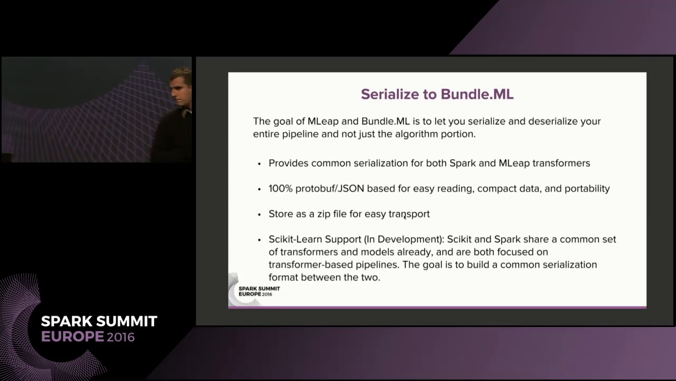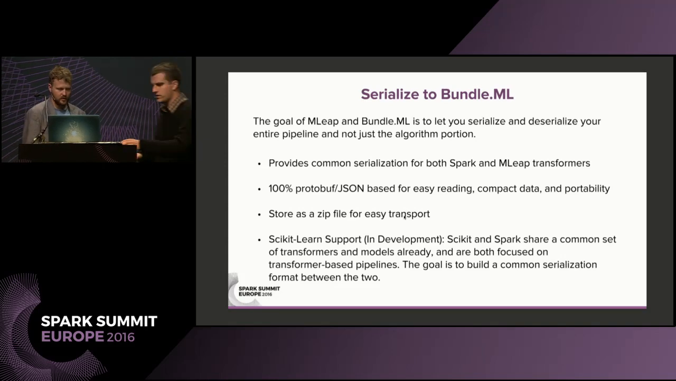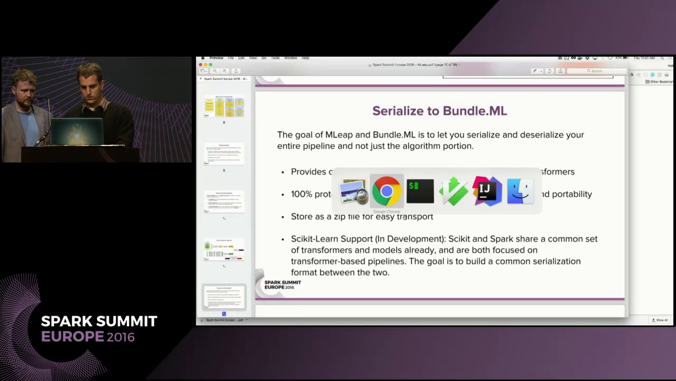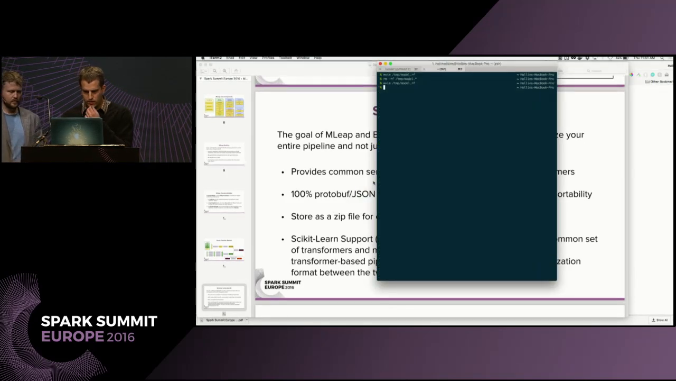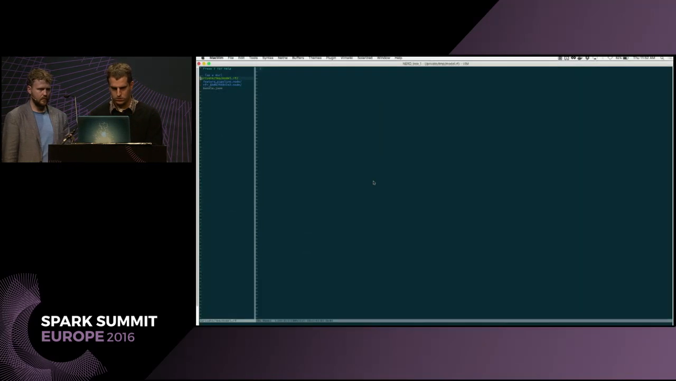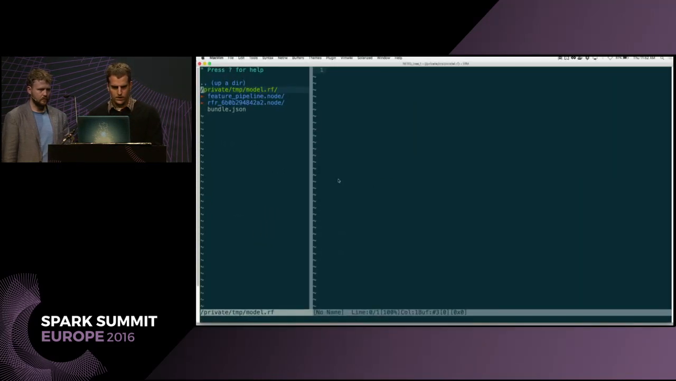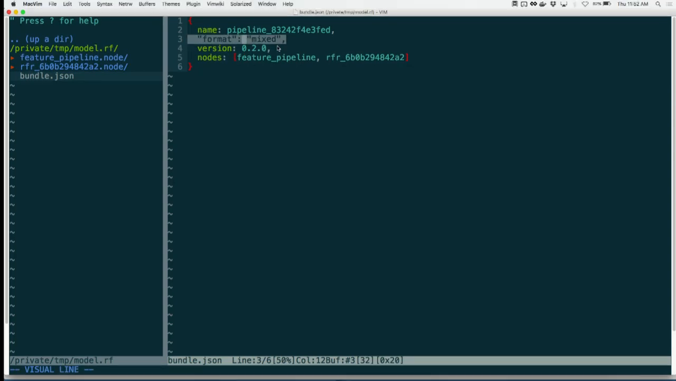Yep, and let's show what the actual bundles look like. Here, let's show you what these things actually look like. So I actually serialized that random forest model that we just built. And this is the structure. There's a bundle JSON, which just has some basic information about your pipeline. You can actually serialize in mixed JSON and protobuf mode, or you can serialize just as JSON, or you can serialize just as protobuf. So this is saying we're using mixed mode.